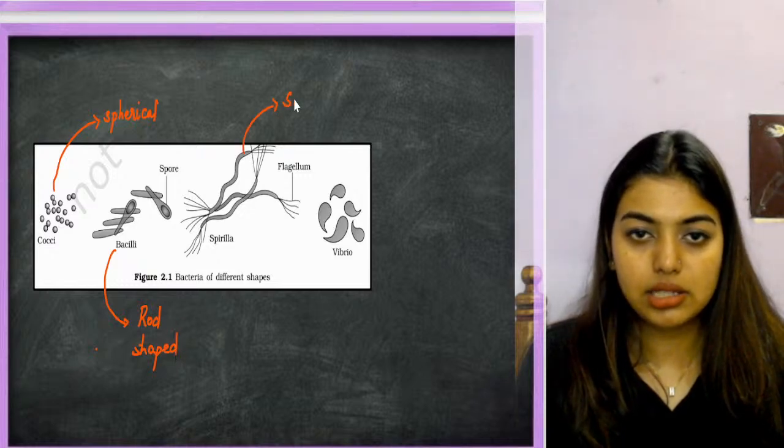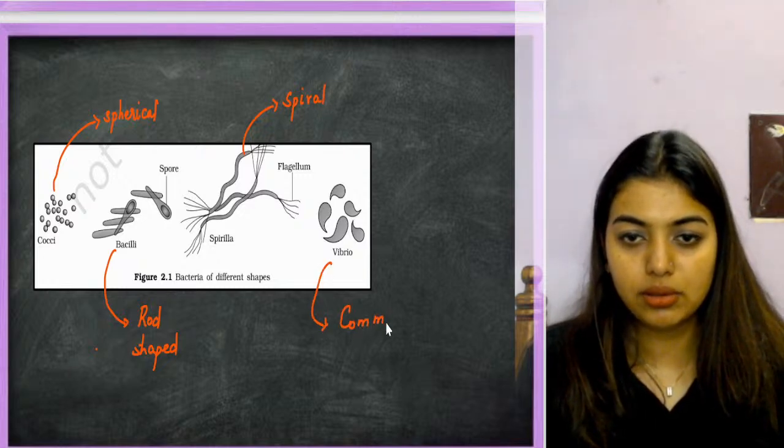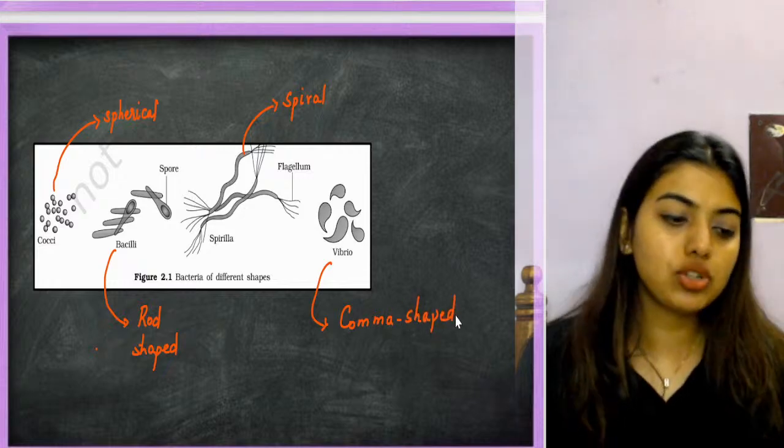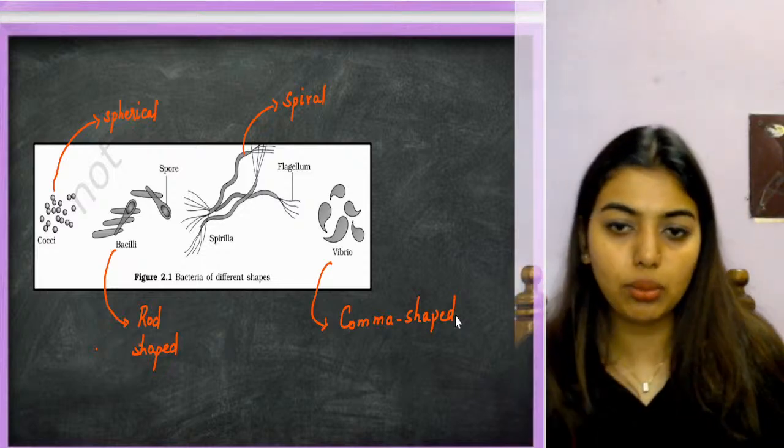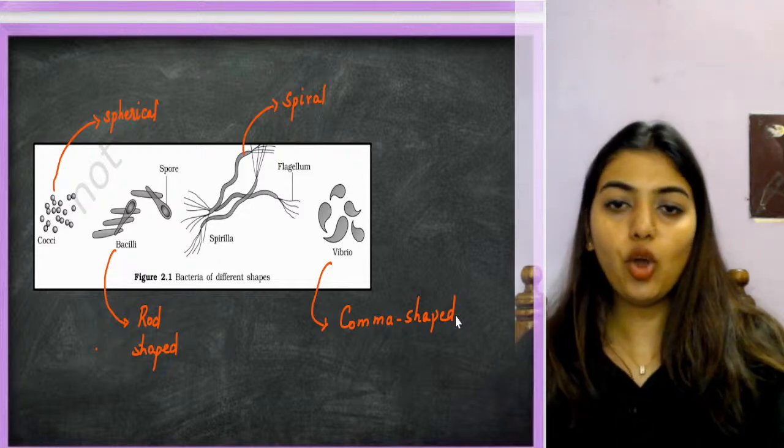Spirilla, that is spiral. And vibrio, comma shaped. When you write in boards, don't write the other comma, write one more M. Okay, yes, done, all of you.